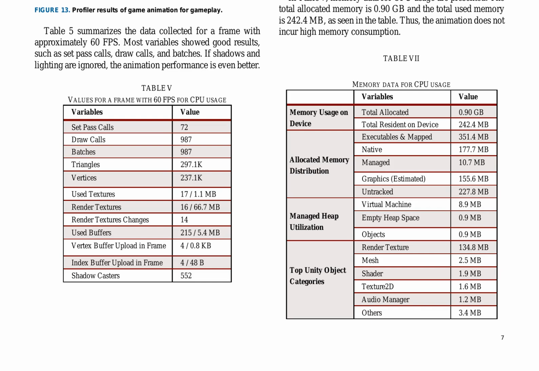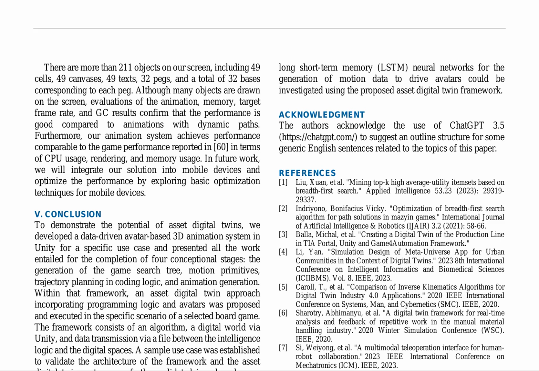resource allocation and utilization. This paper introduces a data-driven avatar-based 3D animation system in Unity, tailored for a specific use case. It showcases the potential of asset digital twins by integrating programming logic and avatars in the context of a board game, Peg Solitaire. The framework comprises an algorithm, a digital world via Unity, and data transmission via a file between the intelligence logic and the digital spaces. A sample use case was established to validate the architecture of the framework, and the asset digital twin system was further validated in a board game application.